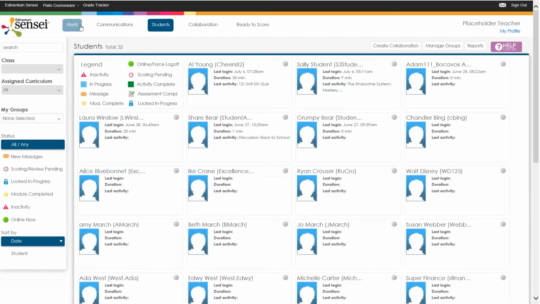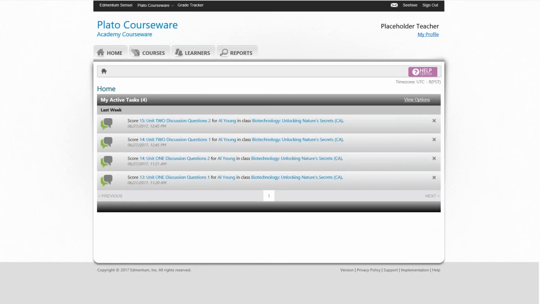Collaboration is still there. You'll be able to see all of your students and student cards, so you can see just your high-level information there. But the main focus of today is going to be in the new Courseware area. So this is the new view for Courseware.